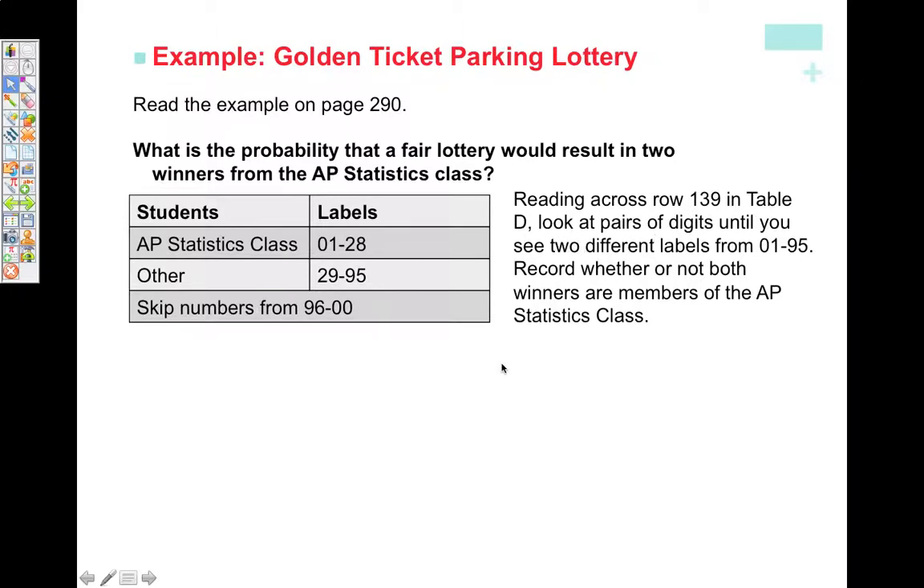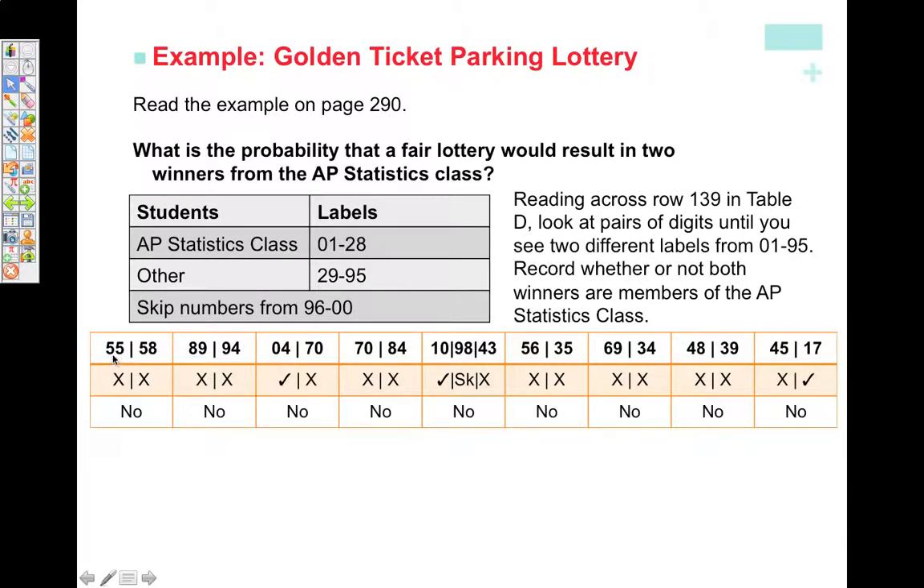Look at pairs of digits. So here we are. That row starts out 55, 58. Those people are not in the AP Stats class. The next pair is person 89 and 94. Those aren't in there. Person 04 and person 70. The first person is in AP Stats. The second person is not, so we say no. The next pair, neither one is from AP Stats, so we say no. The next pair, we have 10. They're in AP Stats. 98 would get skipped. 43 is not in AP Stats, so we say no, and we continue going like this.